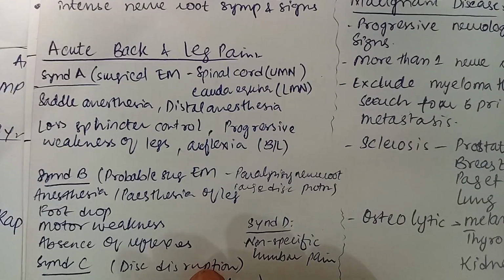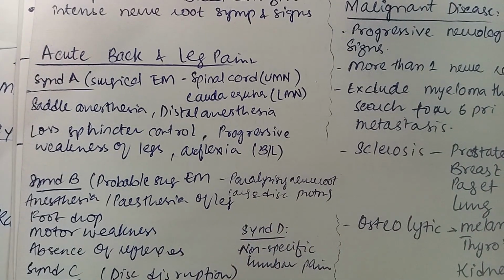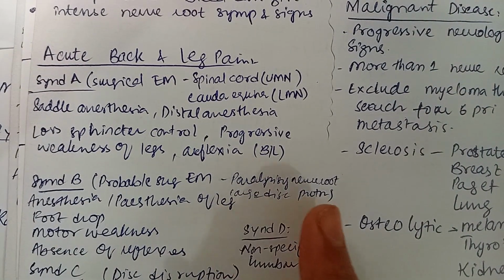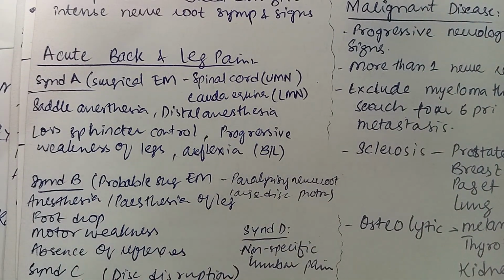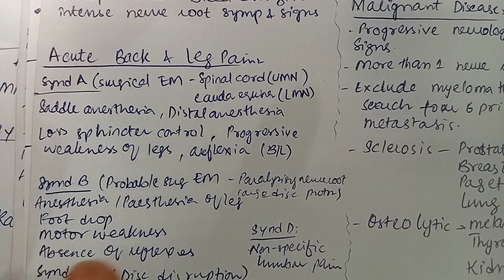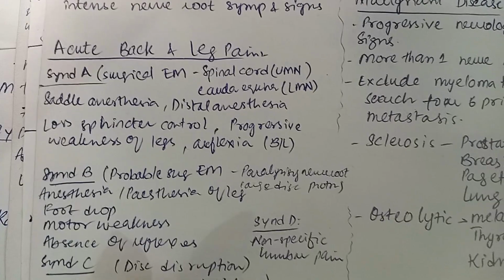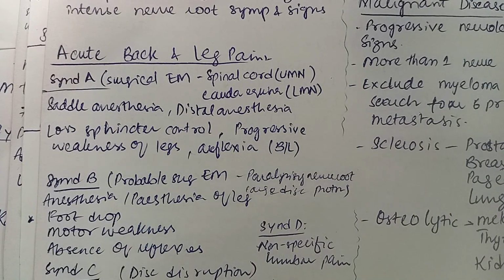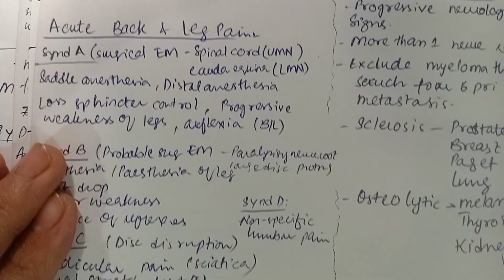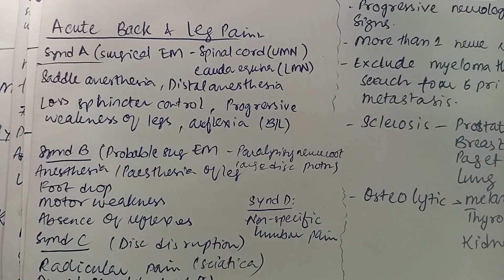Then we have syndrome B, which is probable surgical emergency. For example, paralyzing nerve root and large disc protrusion is there. It can cause anesthesia and paresthesia of the leg. There is foot drop, motor weakness, absence of reflexes. This is probable surgical emergency, and the large disc is involved. Then we have syndrome C, which is disc disruption. Radicular pain in sciatica, dural stretch test is positive.